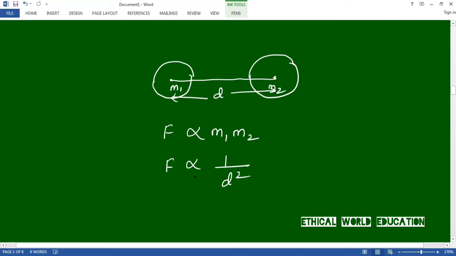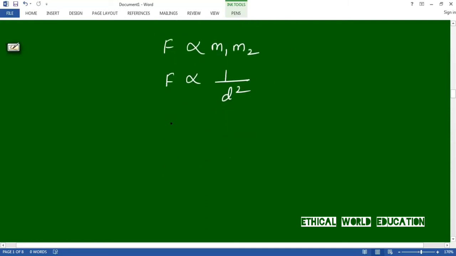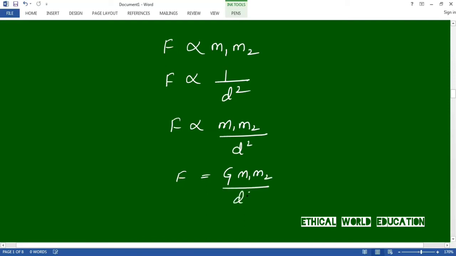If you combine this, you get F is proportional to m1 m2 by d square. If you remove the proportionality in physics, you get one constant. That constant is nothing but G: G m1 m2 by d square. This is the formula of Newton's law of gravitation.